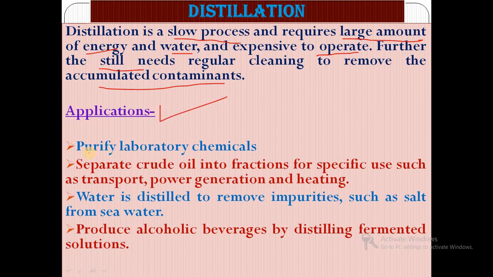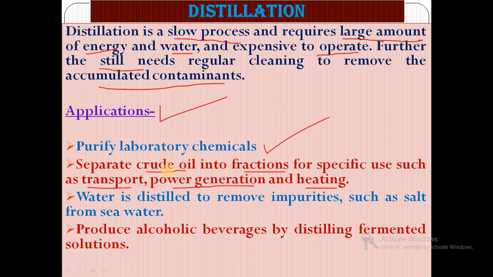Distillation is used to purify laboratory chemicals. If we want to do any reaction in the laboratory, we can purify laboratory chemicals by using the distillation technique. Then it separates crude oil into fractions for specific uses such as transportation, power generation and heating.